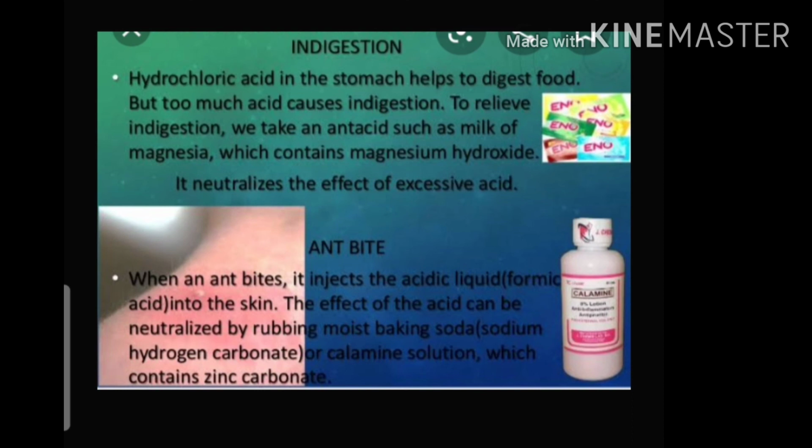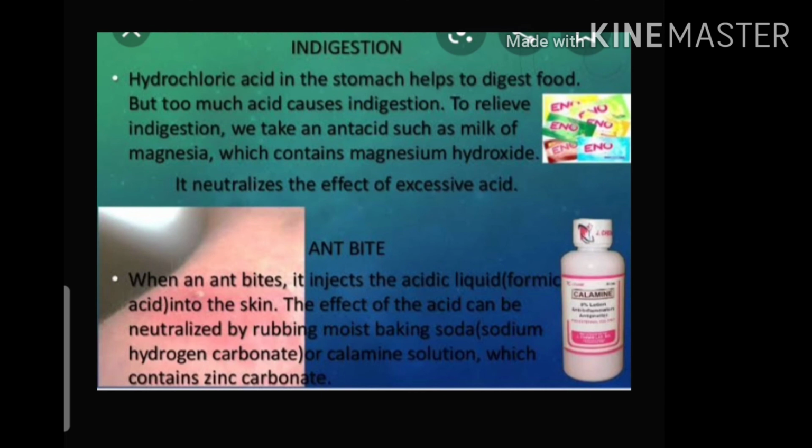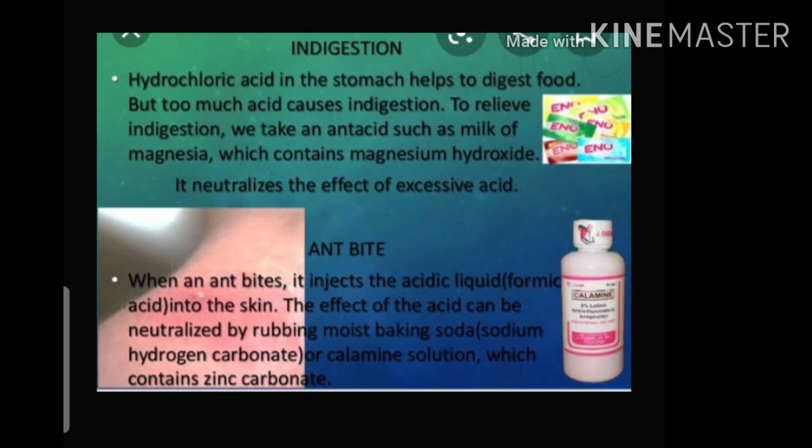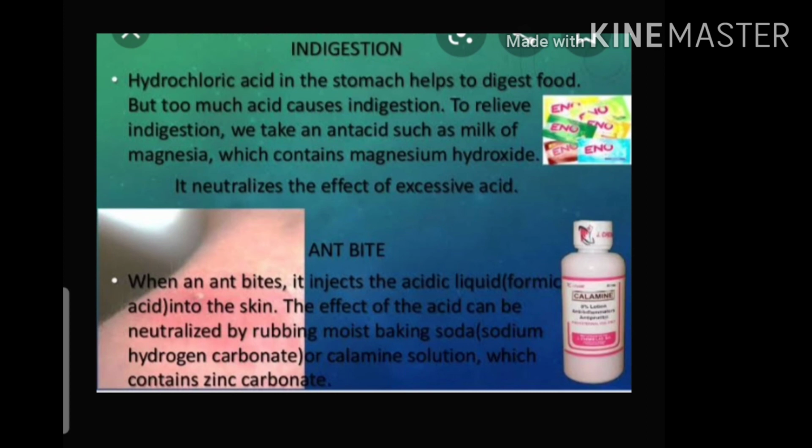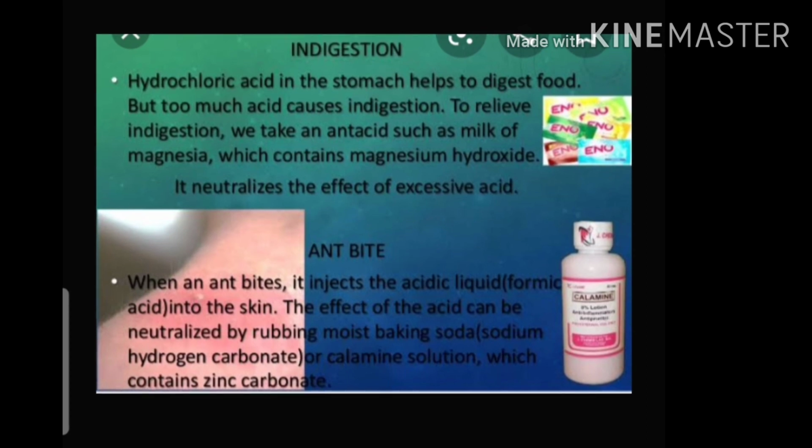In order to cure indigestion and get rid of the pain, we can take antacids. A common antacid used for curing indigestion due to acidity is milk of magnesia.